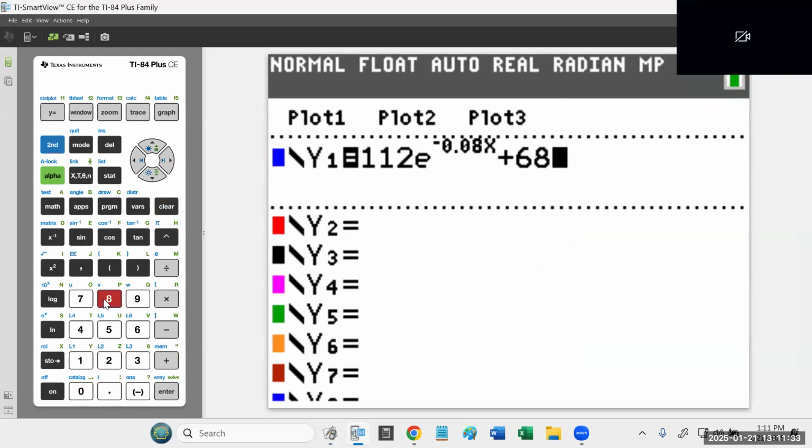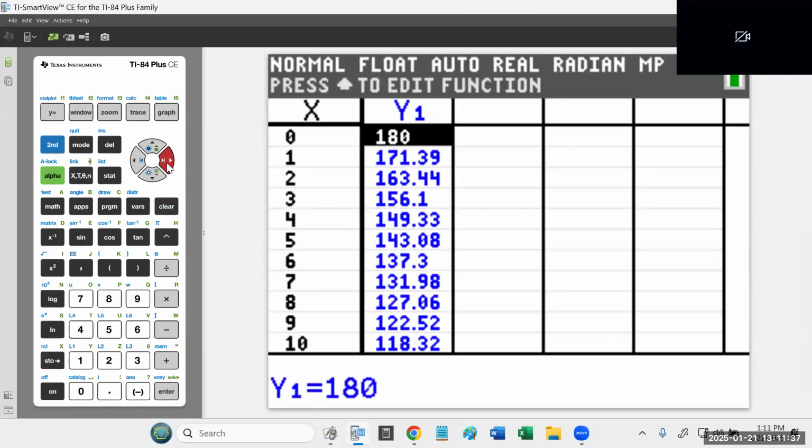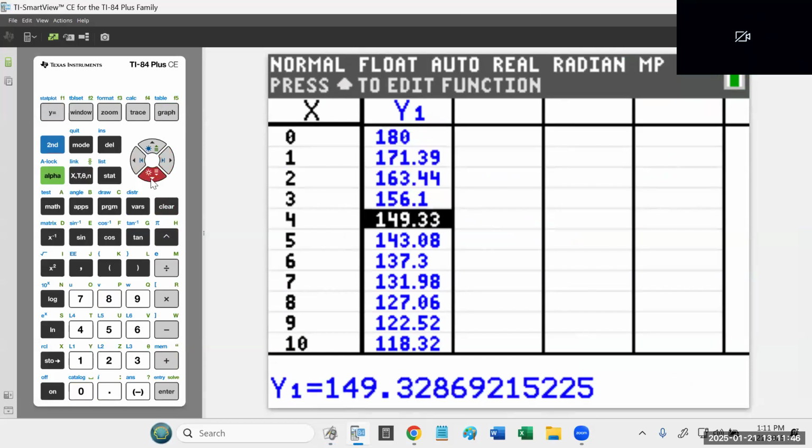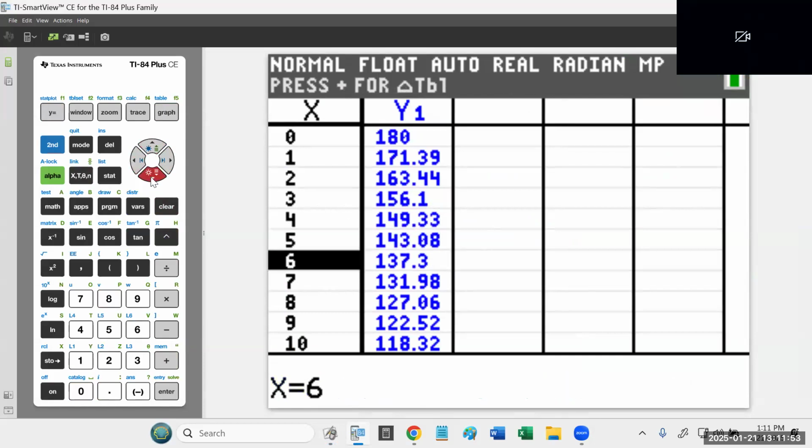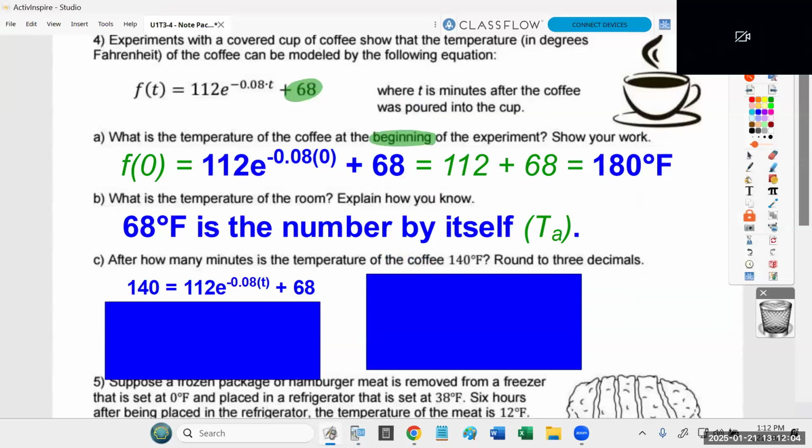So type in the equation. Now, if I go to the table, you'll notice I can confirm one of the answers we already gave. In the beginning, the temperature was 180. That's kind of nice. But then I can also say, when does it drop to 140? And you can see that happens somewhere in here between 5 and 6 minutes. So you won't be able to tell me the answer, but you'll know that the answer should be somewhere between 5 and 6 minutes. And to get that answer, you have to solve this equation.